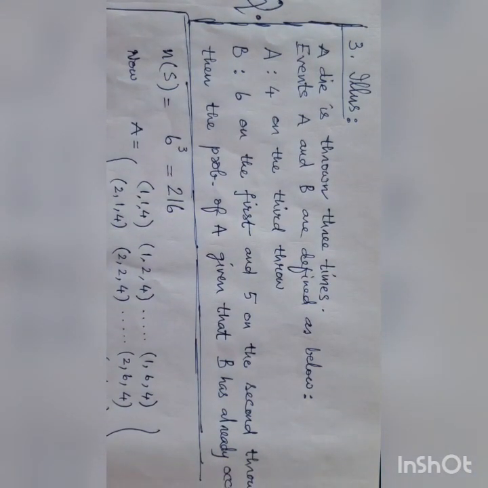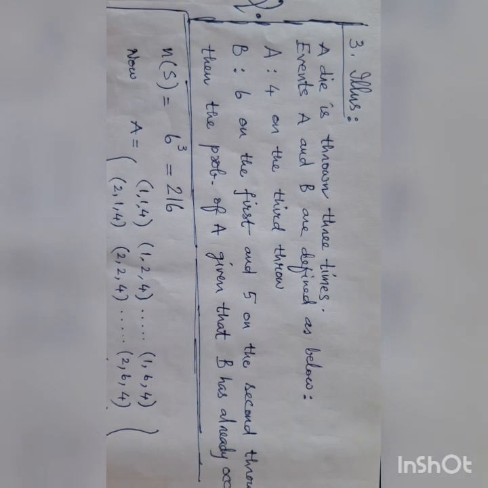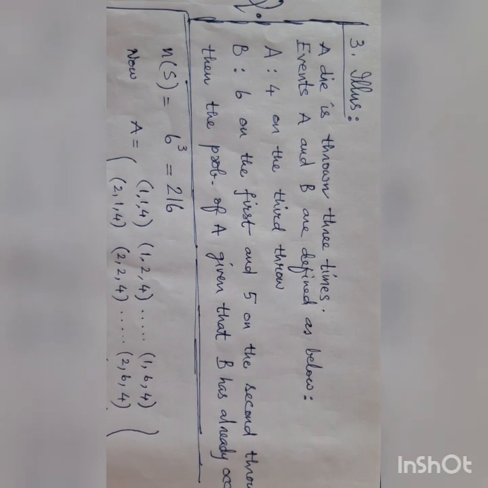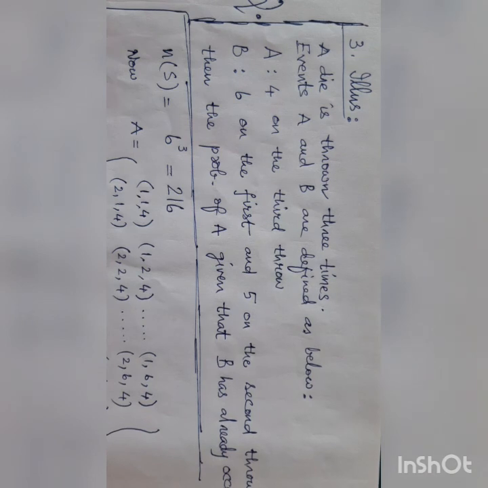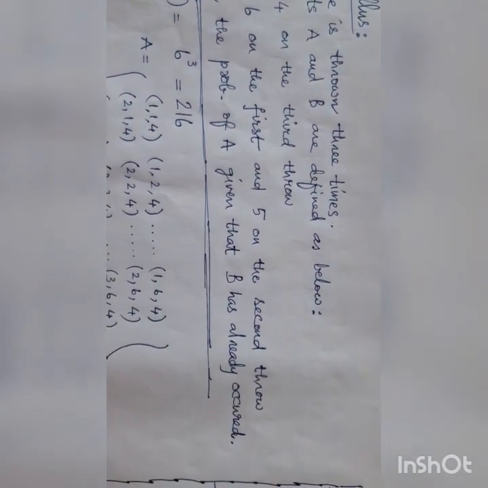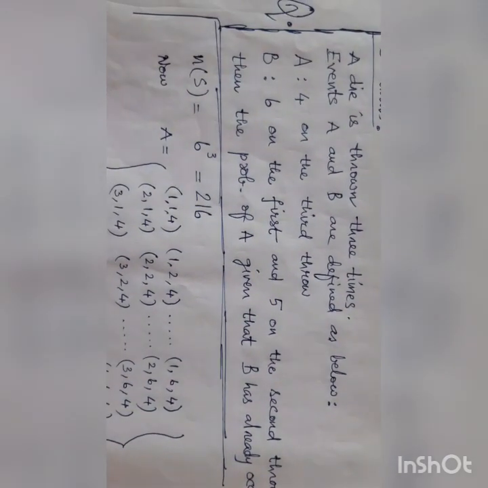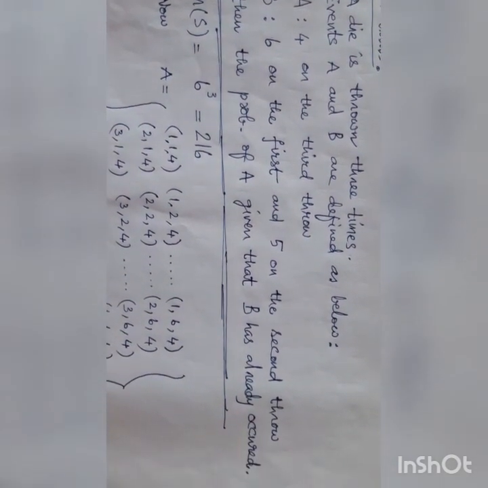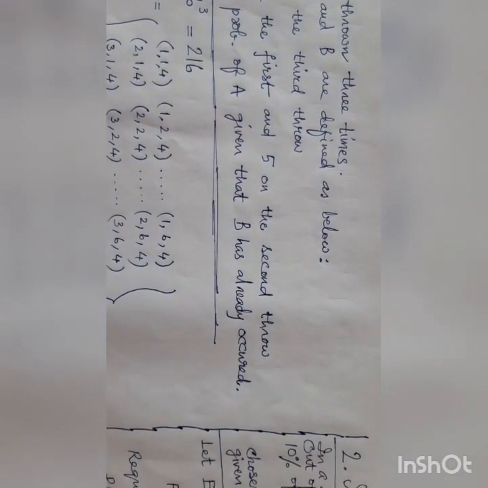A die is thrown 3 times. Events A and B are defined as below. Event A: 4 on the third throw. Event B: 6 on the first and 5 on the second throw. Then find the probability of A given that B has already occurred.